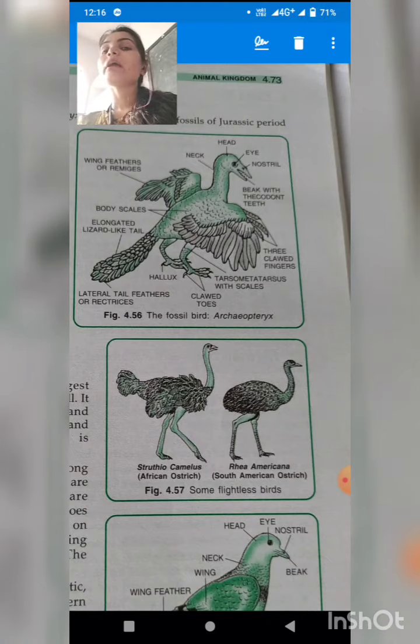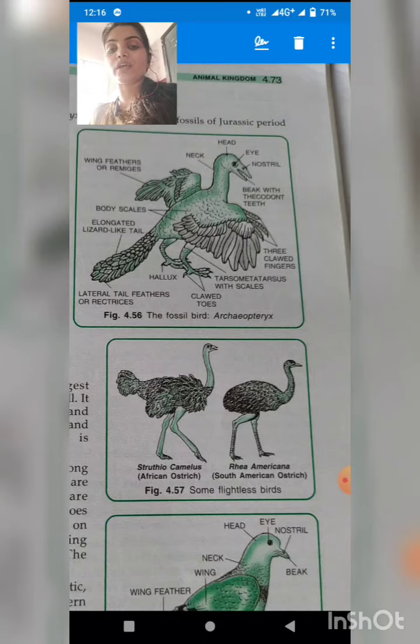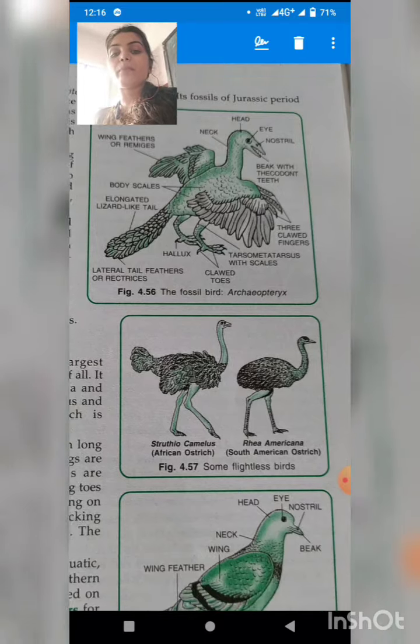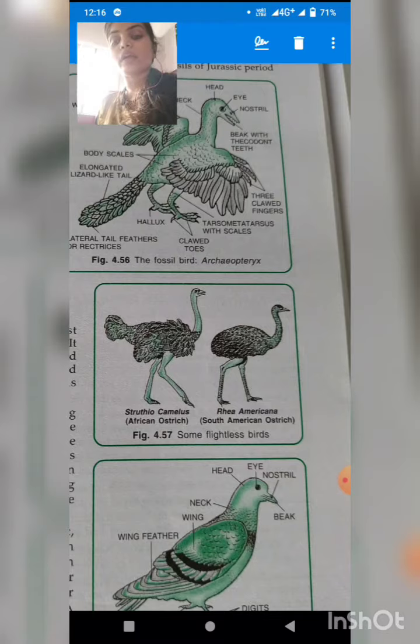extinct, okay. Means you are not able to see it now, like dinosaurs, like the dodo, you are not able to see them now. These are birds which are now extinct. So the example is Archaeopteryx, okay. Now the second example, the ostrich, belongs to the Aves category, those who are not able to fly, okay. So they are flightless birds, which is the ostrich.